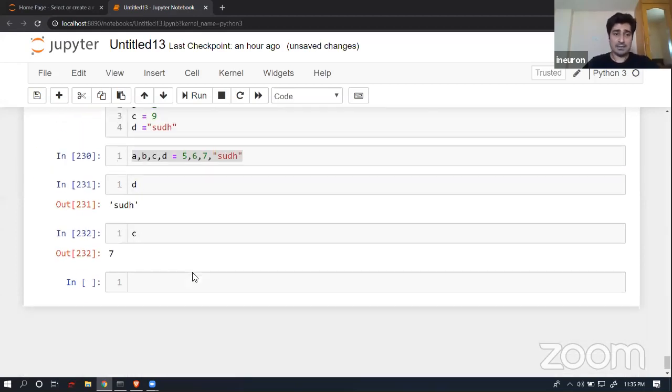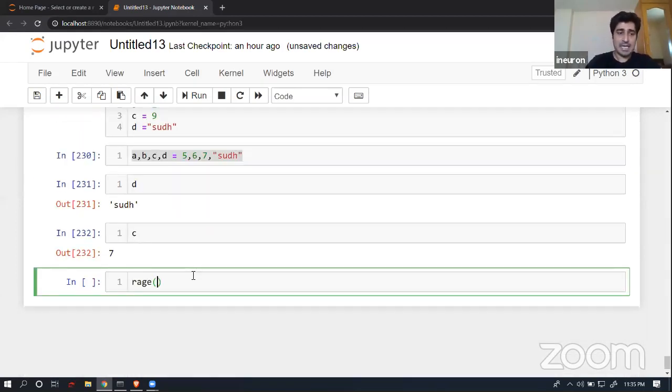Now the other part is the default argument. If I'm talking about a reference, let's talk about the print function, which is an inbuilt function.